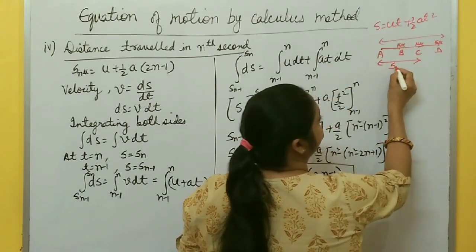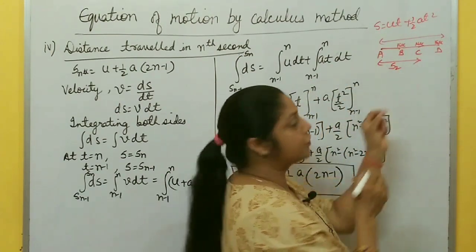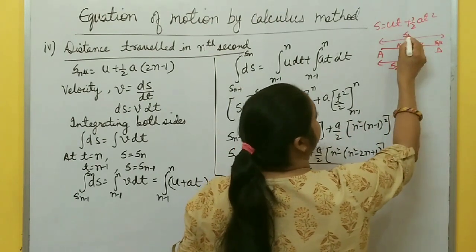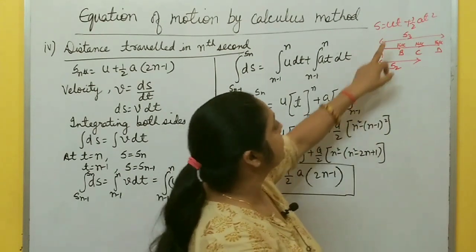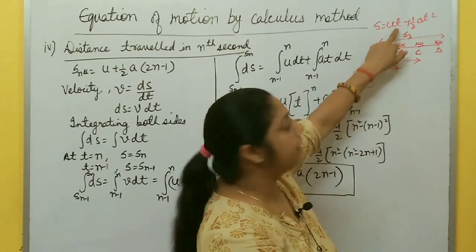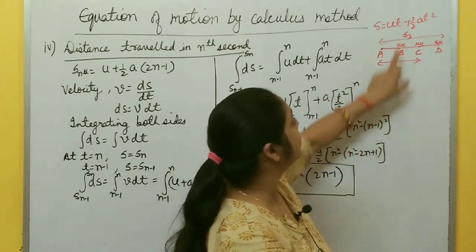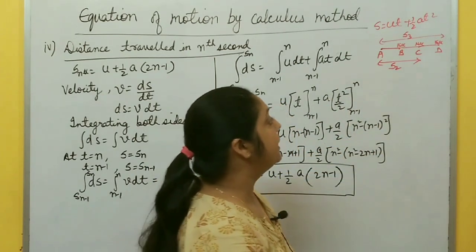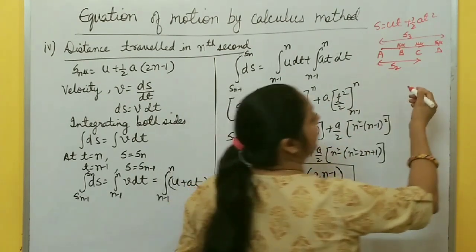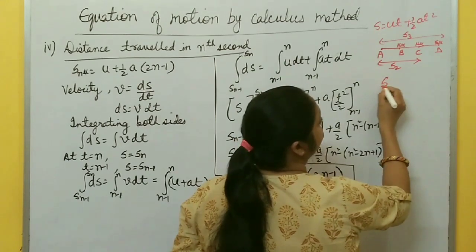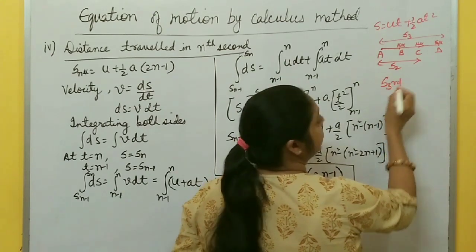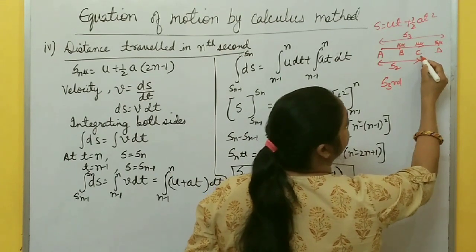This one you can say after 2 seconds, distance travelled by the body is S2, and this one is S3, distance travelled by the body in 3 seconds. So you just put the value t equal to 3 here, you get S3, t equal to 2 here, you get S2.